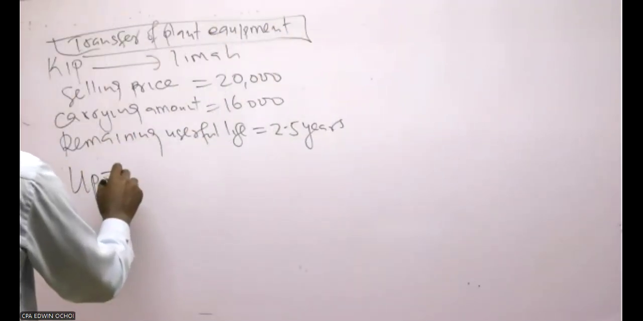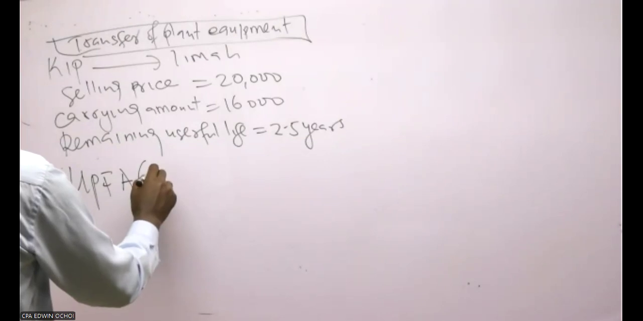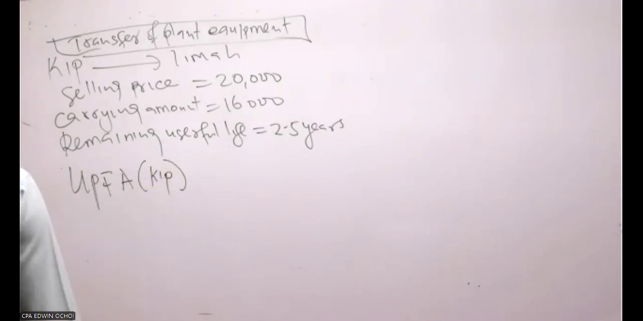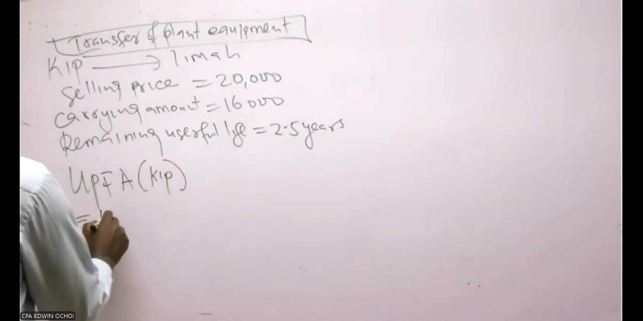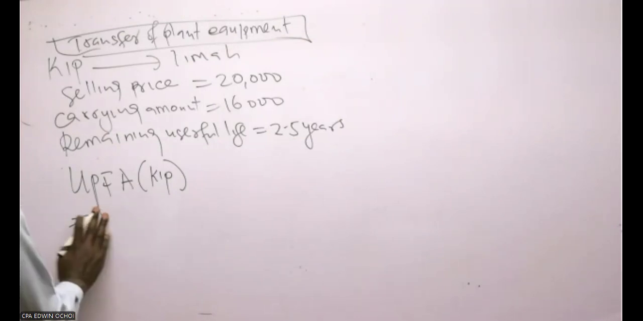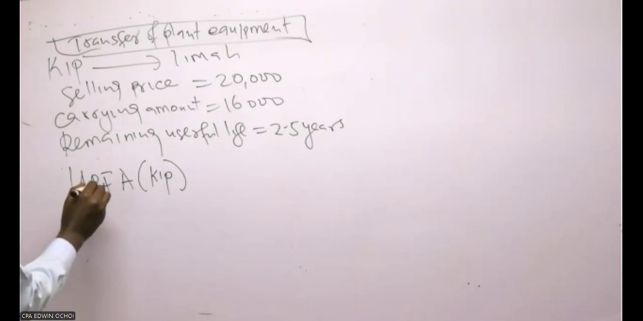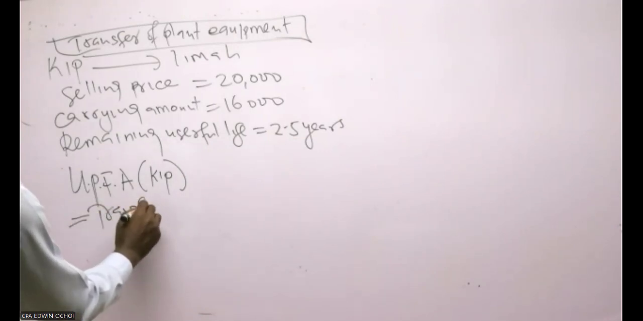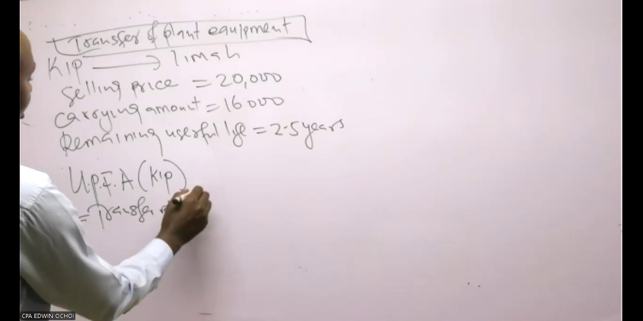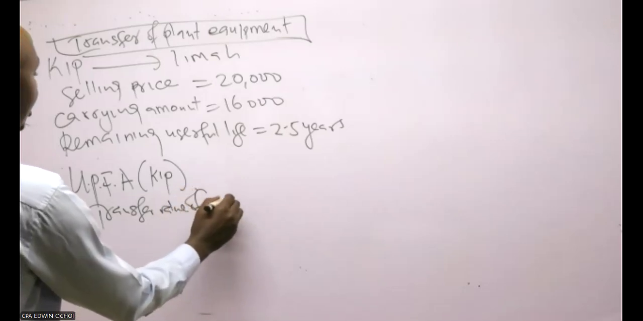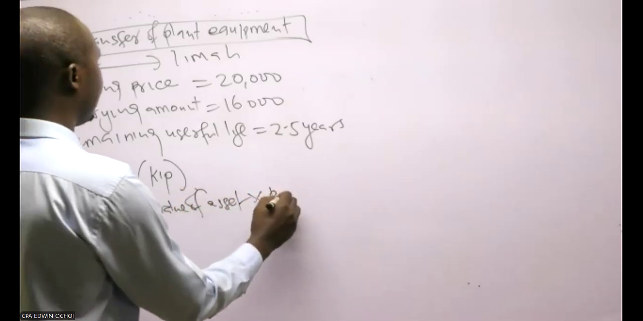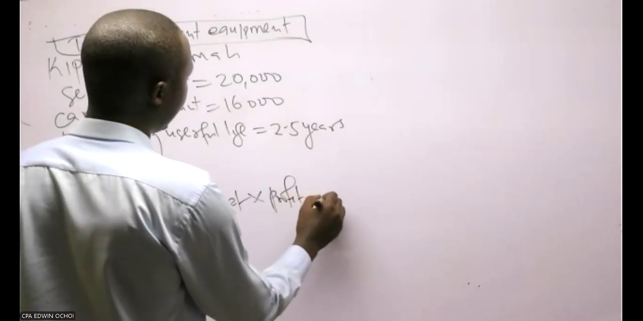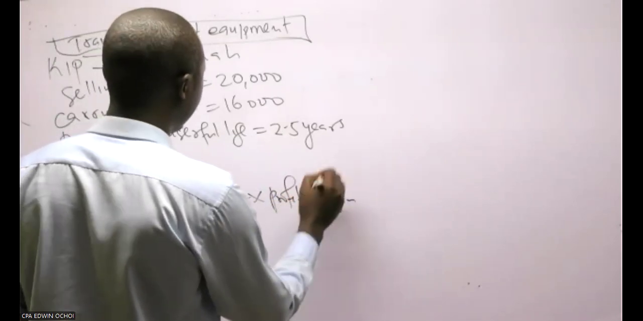Unrealized profit on fixed asset under who? Keep. We need to eliminate it. And this is determined by transfer value. So this is unrealized profit on fixed asset, UPFA. This is determined by the transfer value of the asset times what? Times the profit margin.